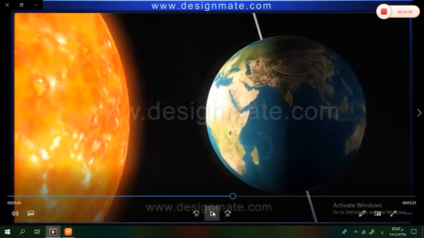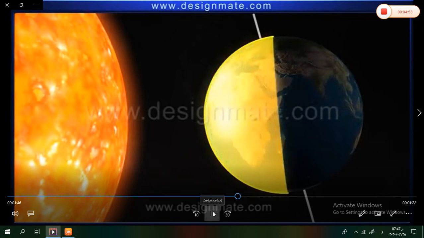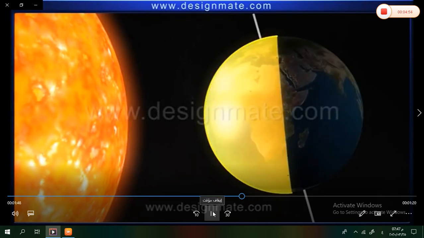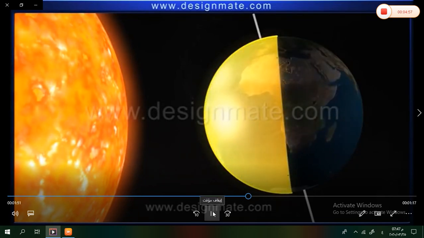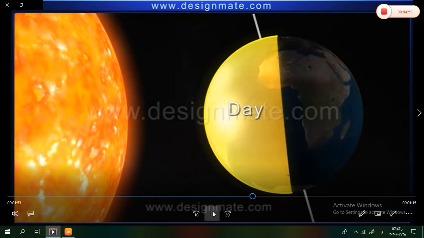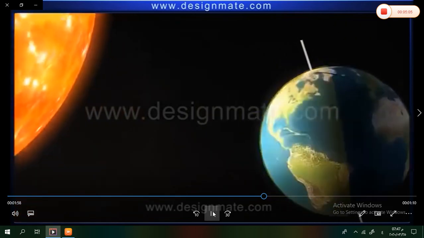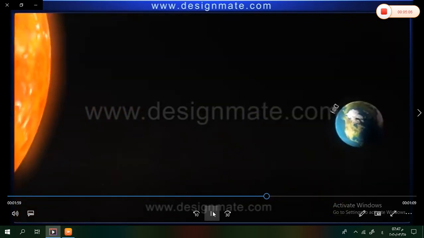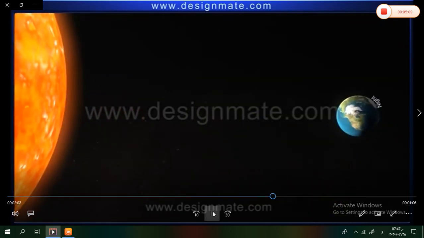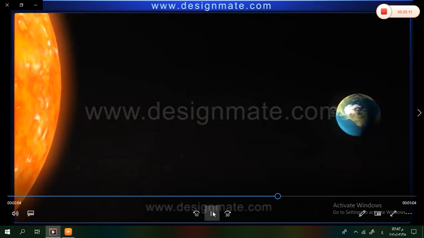Okay? Listen. It so happens that only one part of the Earth can face the Sun at any given time. Hence, the part that faces the sun has day, while it is night on the other side of Earth that is facing away from the sun. Thus, the rotation of the Earth changes day into night and night into day again.